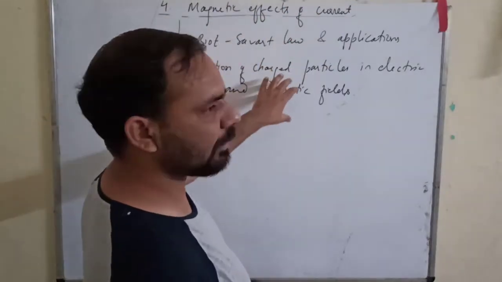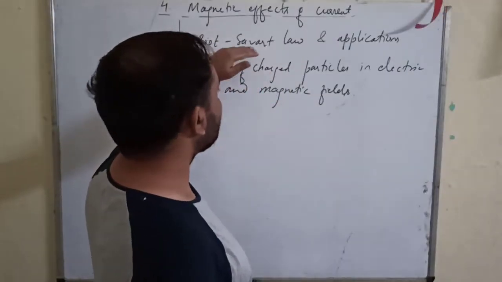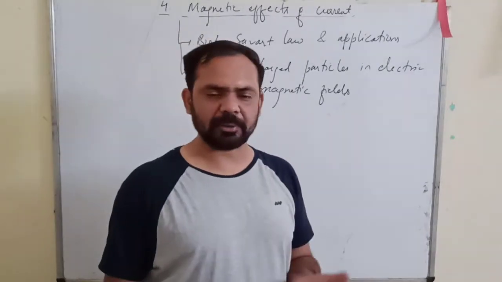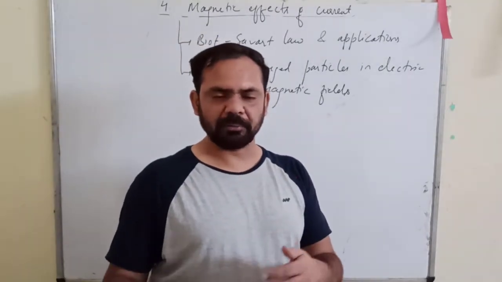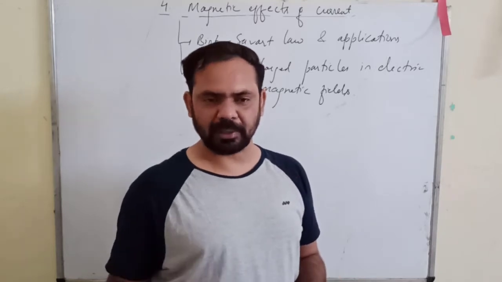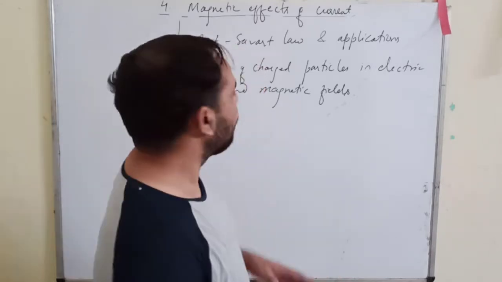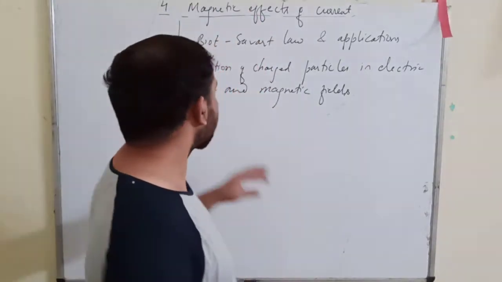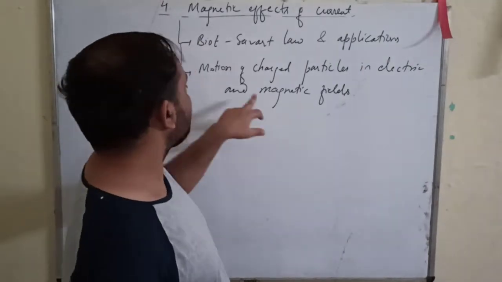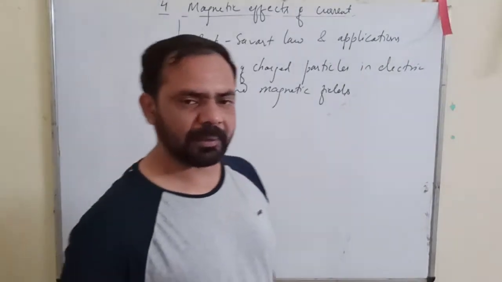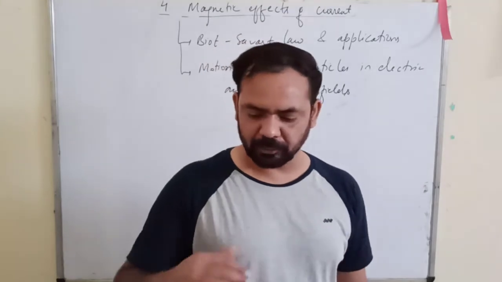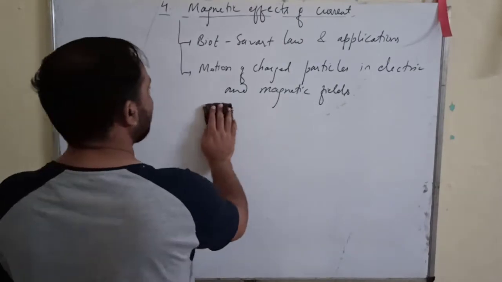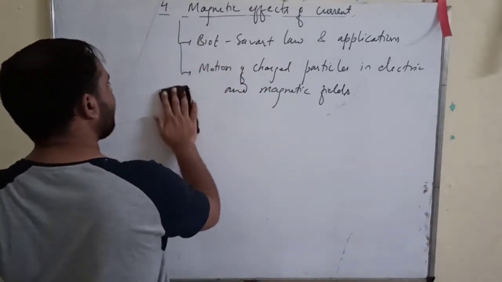I will divide this chapter into two parts. One is the Biot-Savart law and its applications. The Biot-Savart law is just an analogous law to Coulomb's law. Whatever role Coulomb's law has played in electrostatics, the same role is played by the Biot-Savart law in magnetic effects of current. Then the second portion will be about the motion of charged particles in electric and magnetic fields. So I will divide this chapter in two parts, and today I am starting the first one, the Biot-Savart law and its applications.